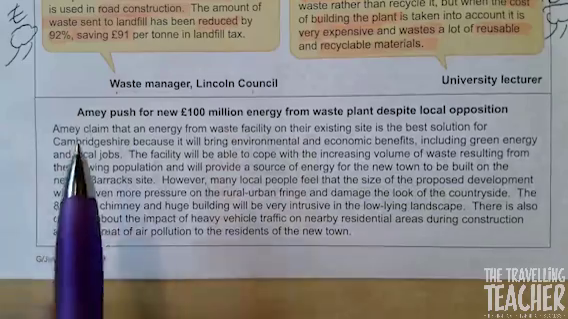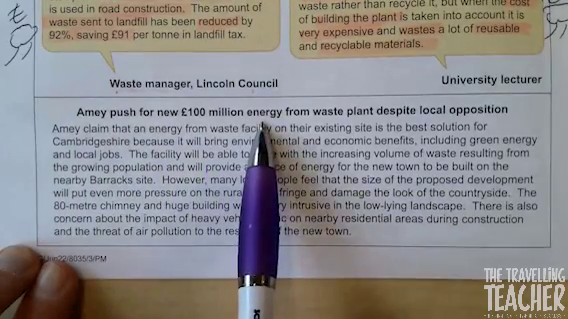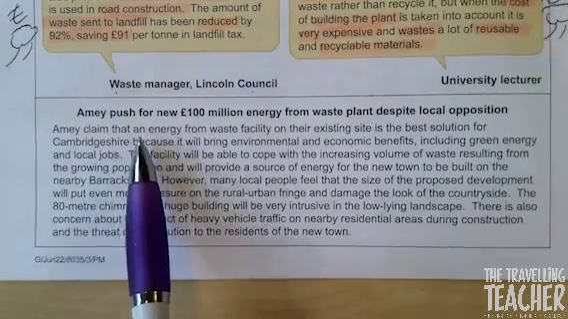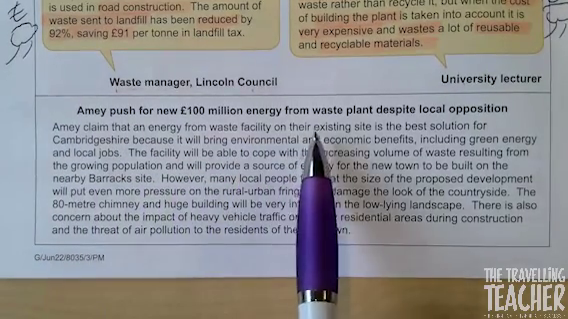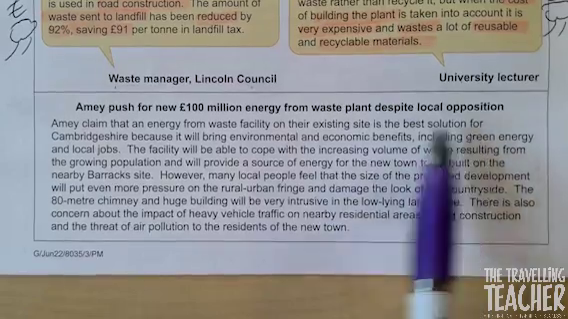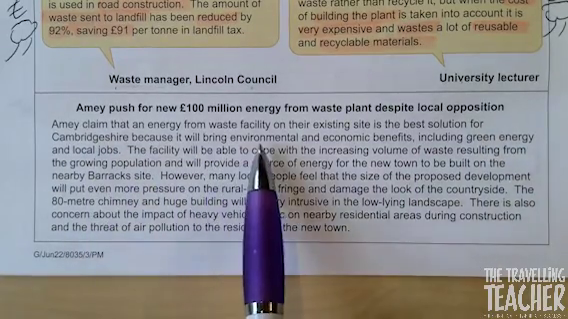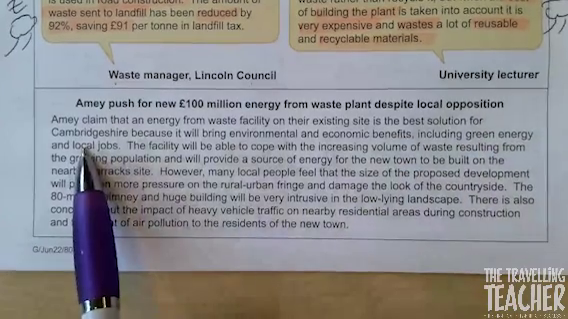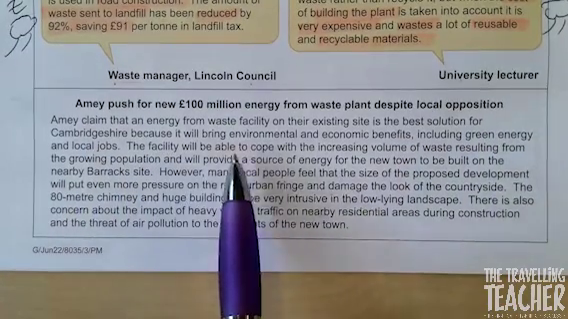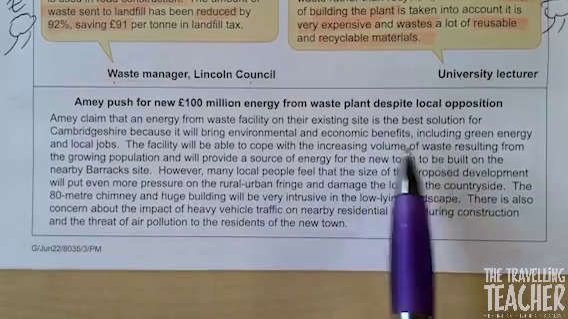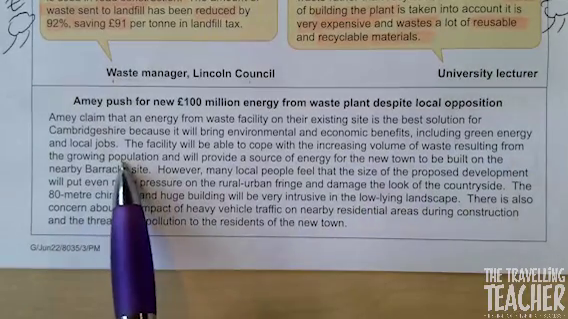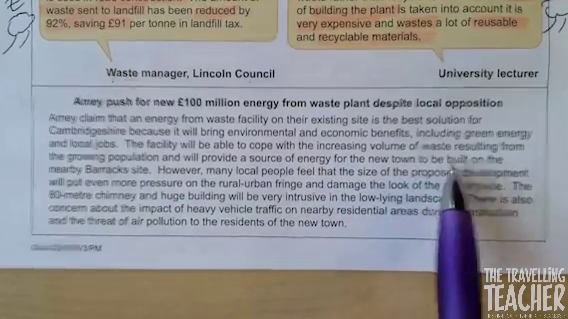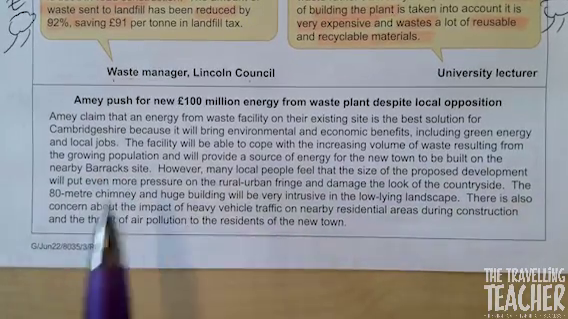So AMI push for new 100 million energy from waste plant despite local opposition. AMI claim that an energy from waste facility on their existing site is the best solution for Cambridgeshire because it will bring environmental and economic benefits, including green energy and local jobs. The facility will be able to cope with the increasing volume of waste resulting from the growing population and will provide a source of energy for the new town to be built on the near barracks site.